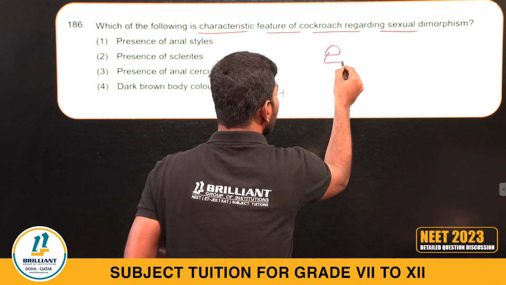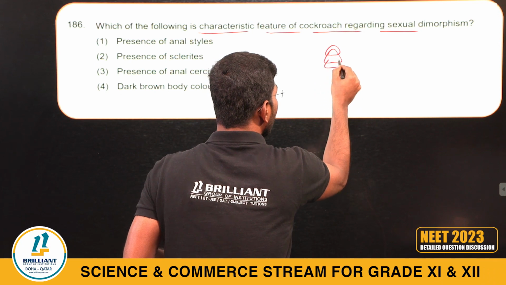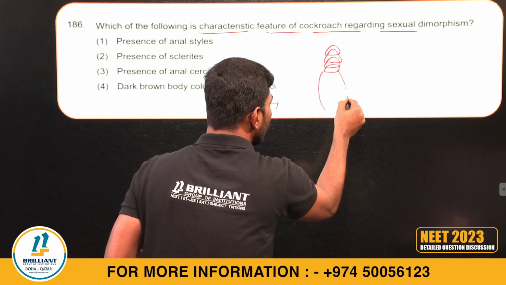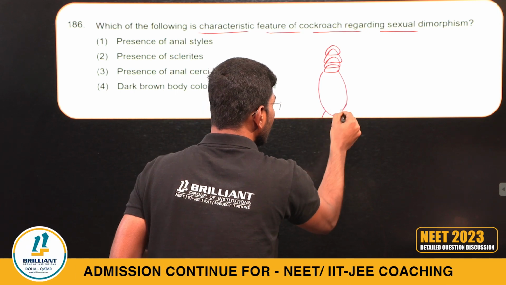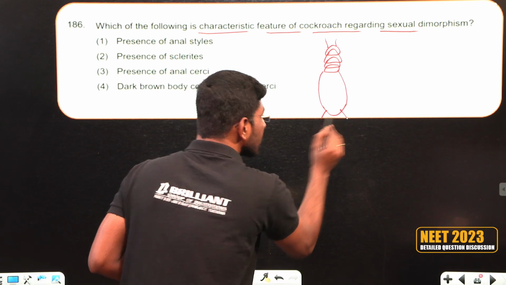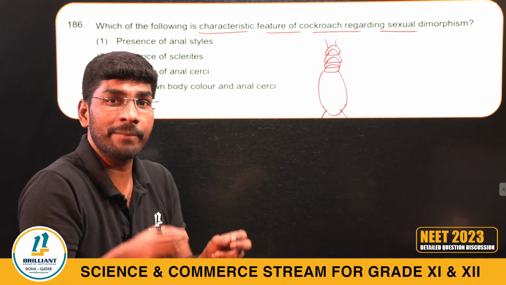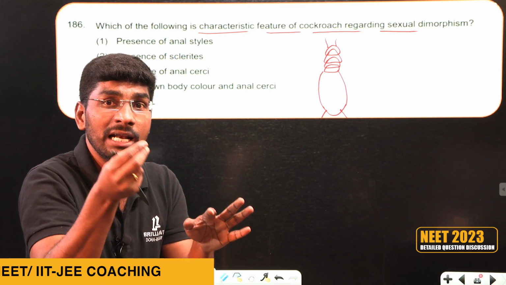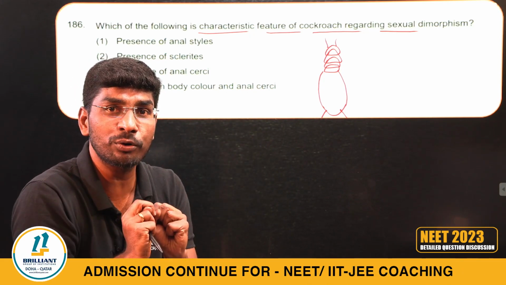Look here. I told you clearly in the theory classes: anal style and anal cerci. Anal cerci are common in male and female, but anal style is exclusively in the male cockroach.